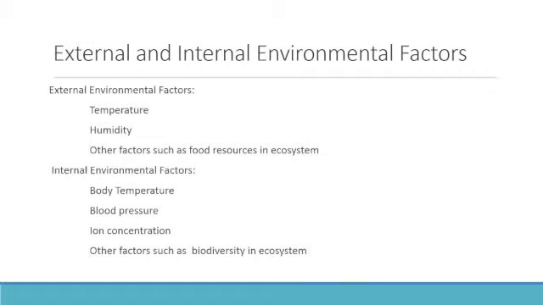After looking at the black box model, let's consider the external and internal environmental factors that affect homeostasis. These variables change constantly. However, the system is able to maintain balance. The external factors that affect the system's internal environment include temperature, humidity, and other factors such as the availability of food resources in the ecosystem. And the internal factors that must reach steady state to function properly and survive include body temperature, blood pressure, ion concentration, and other factors such as biodiversity in an ecosystem.